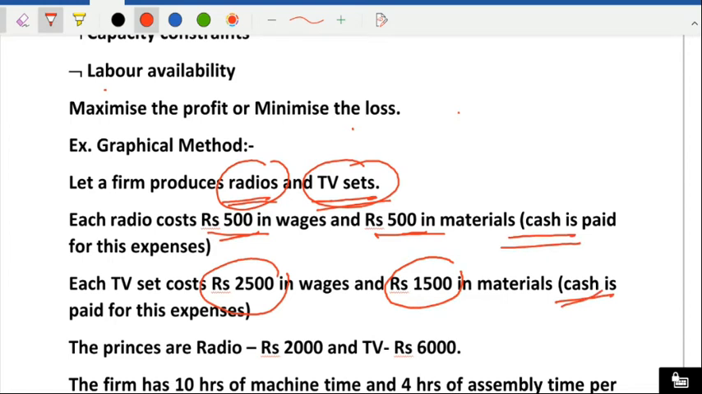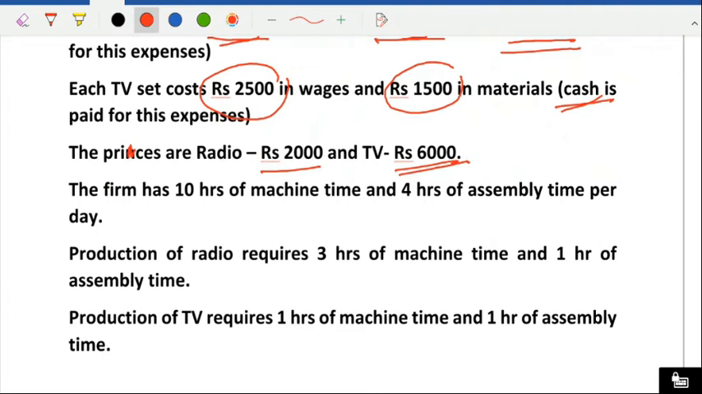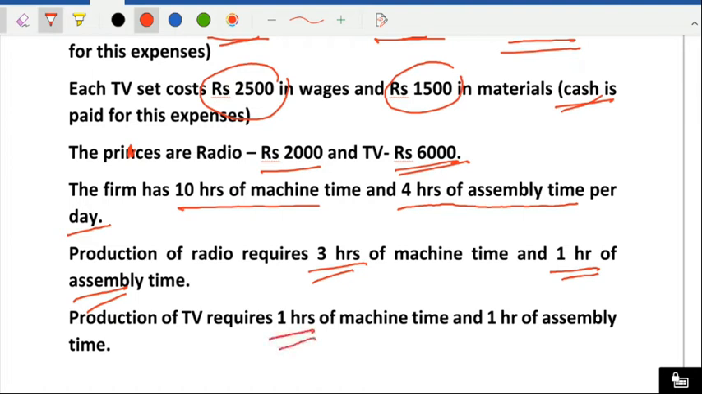We'll see the prices. The price of a radio is 2,000 and a TV costs 6,000 rupees. The firm has 10 machine hours and 4 hours of assembly time per day. Now our constraints have started here. Production of a radio requires 3 hours of machine time and 1 hour of assembly time. And production of a TV requires 1 hour of machine time and 1 hour of assembly.